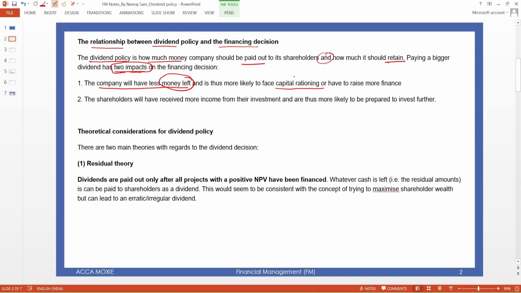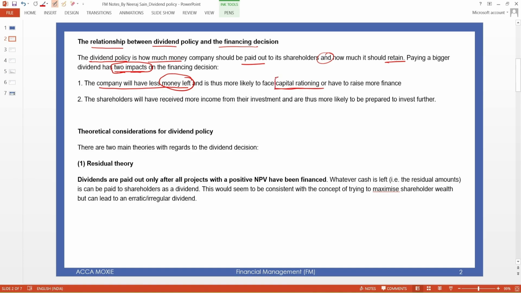For example, if they have projects that require $10,000 but they have only $8,000, they decide which one gives the company more return. So the company will choose the best project and only invest $8,000 out of the $10,000 projects. This situation is called capital rationing.